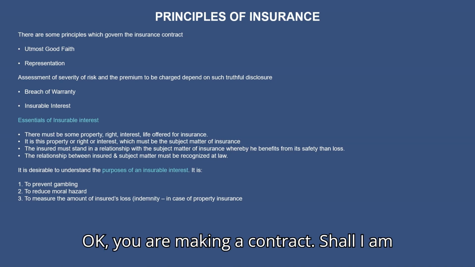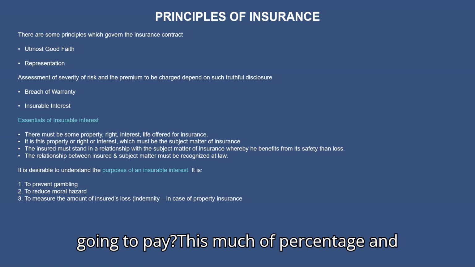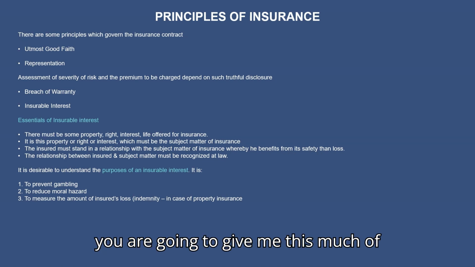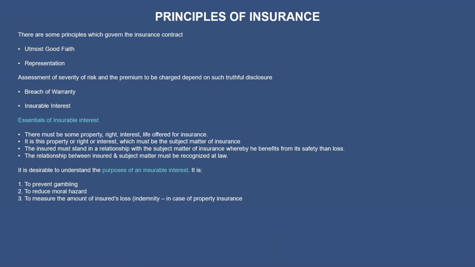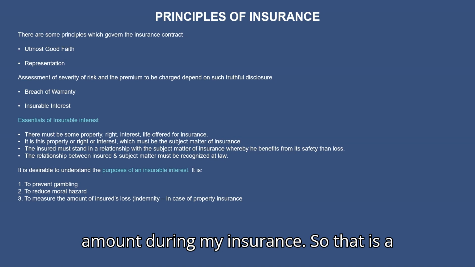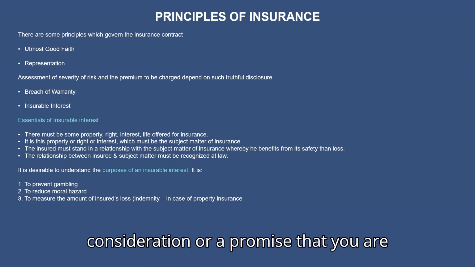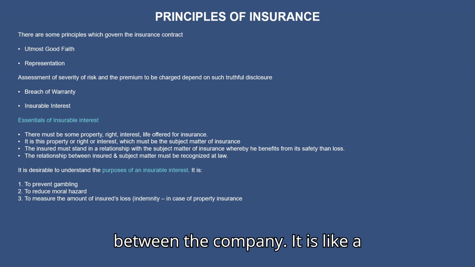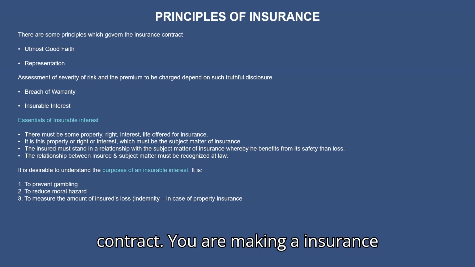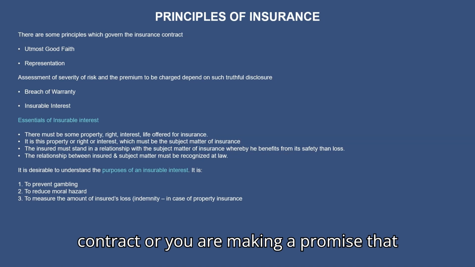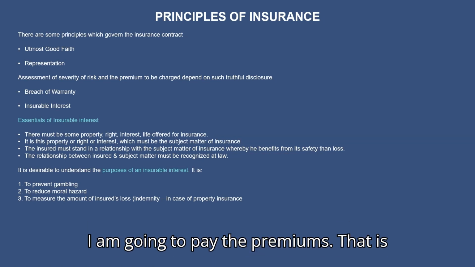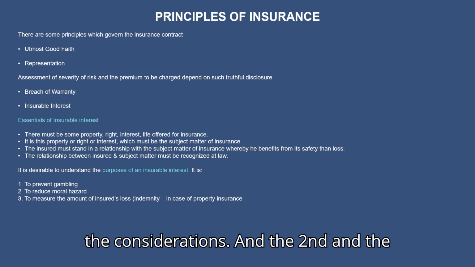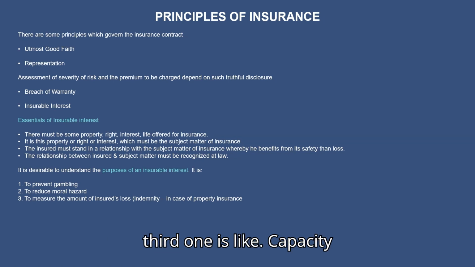That is a contract. You are making a contract: I am going to pay this much percentage and you are going to give me this much amount during my insurance. So that is a consideration, or a promise that you are making with the company. It is like a contract. You are making an insurance contract, or you are making a promise that I am going to pay the premiums. That is the consideration. And the second one is the capacity to contract.